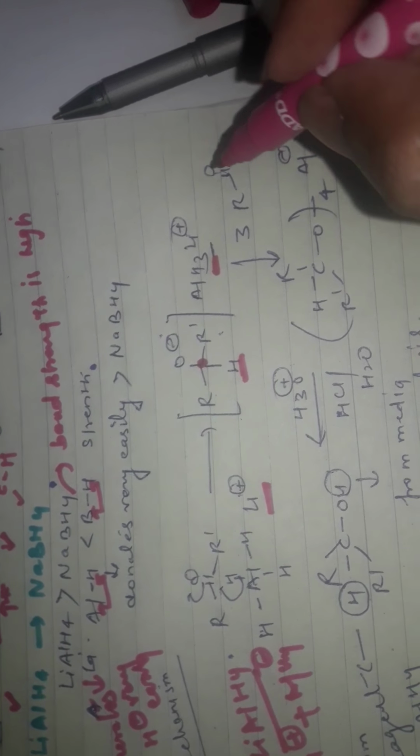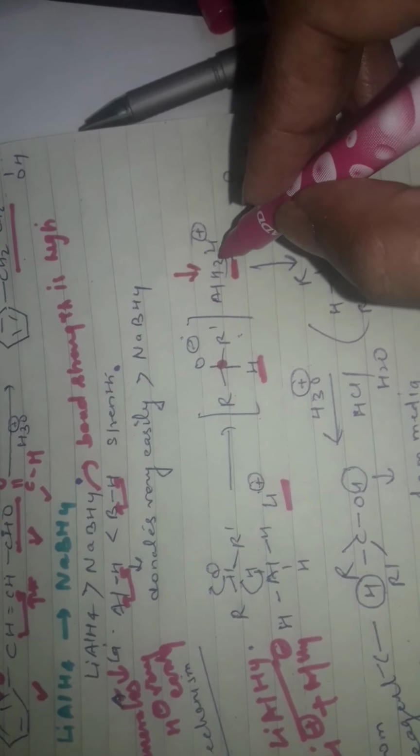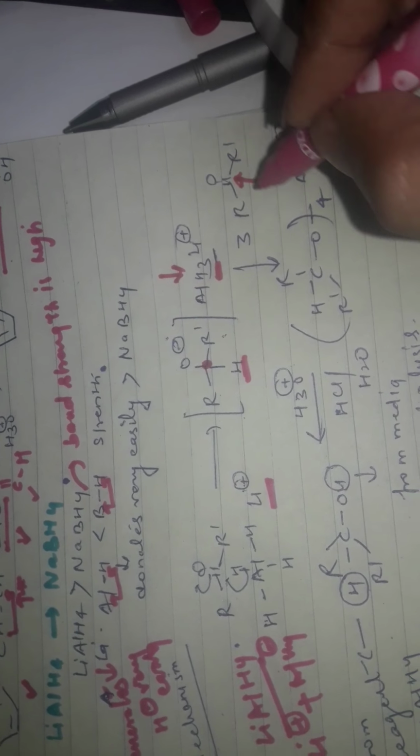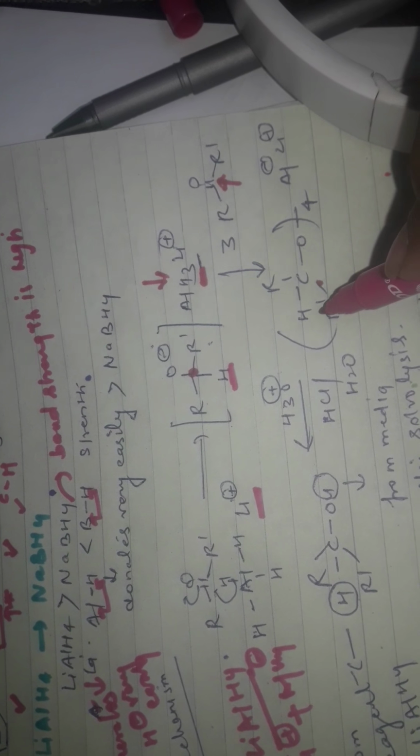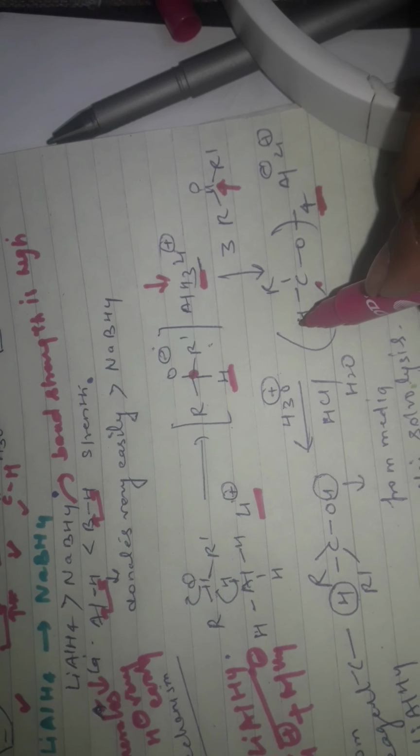So if you add a further 3 RCOR, it releases 3 hydrogens and attacks 3 C=O, and it will convert 4 molecules of RCOR. RCOR will be reduced by lithium aluminum hydride.